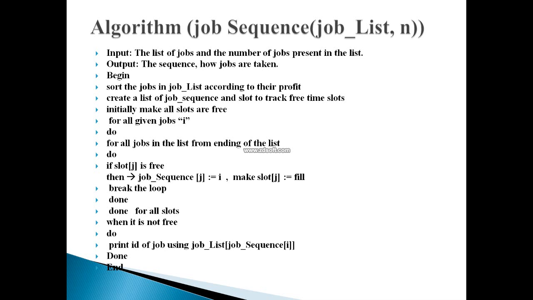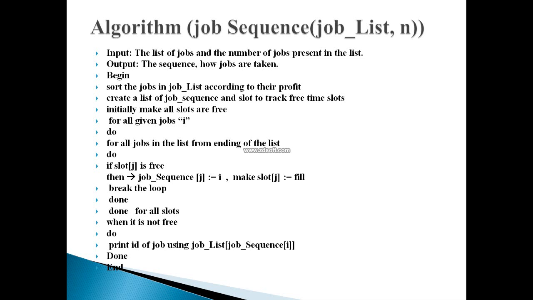The time slot array, the schedule which I have prepared to execute the jobs, I'm also going to fill from the ending point itself, not from the starting point.